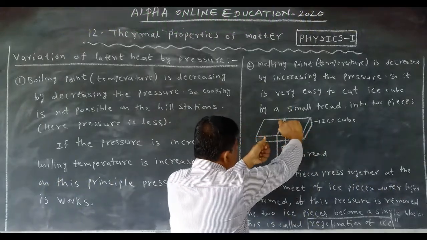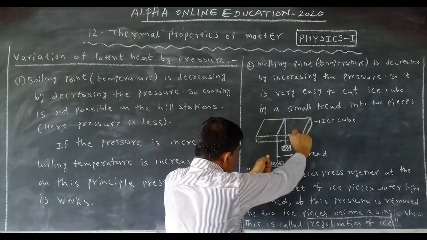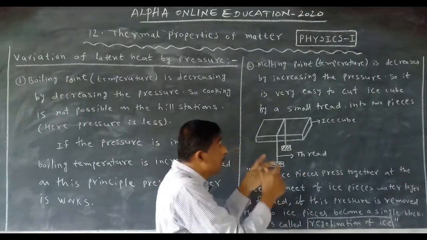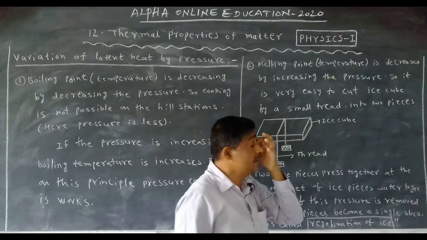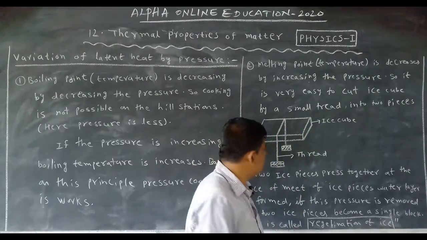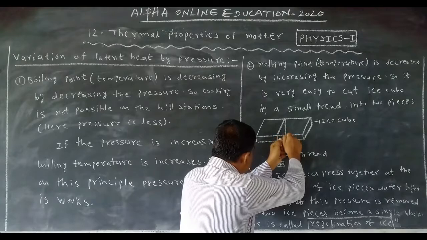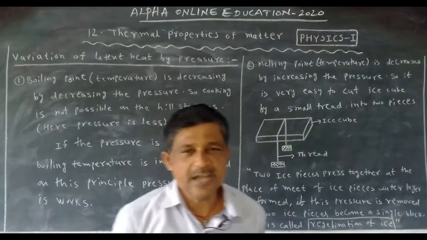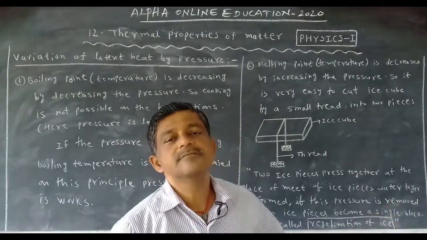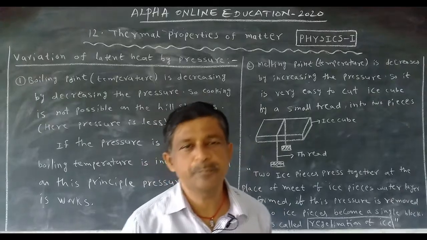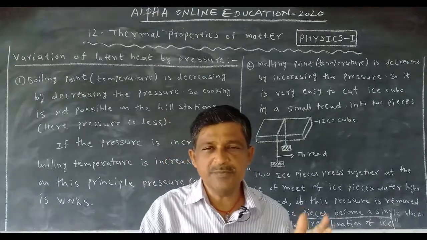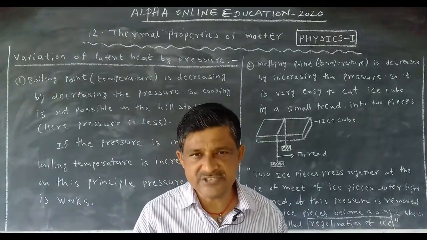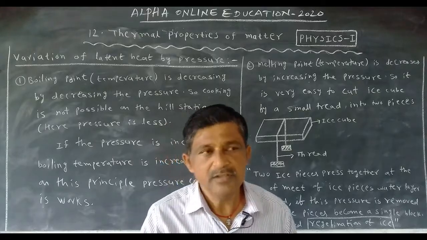What do we take? We take one small thread and apply weights on it. When the pressure increases, what happens to the melting temperature? It decreases. At this place, a water layer will form and the ice is divided into pieces. This especially happens in ice factories. If you purchase ice and want a small piece, you can cut it using a thread.